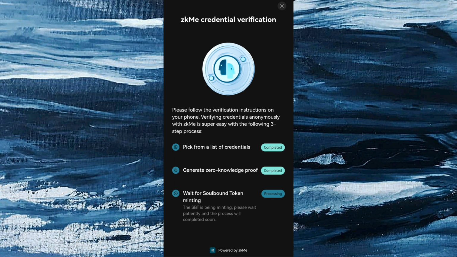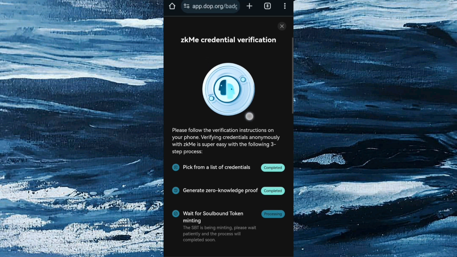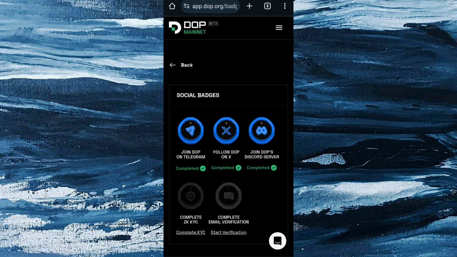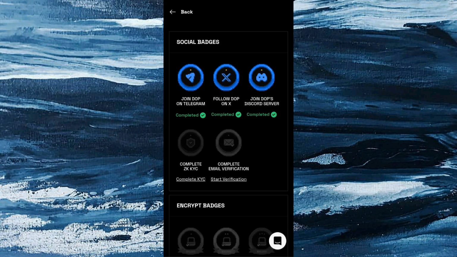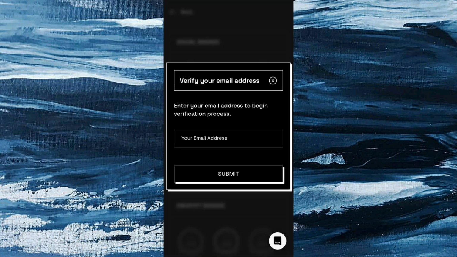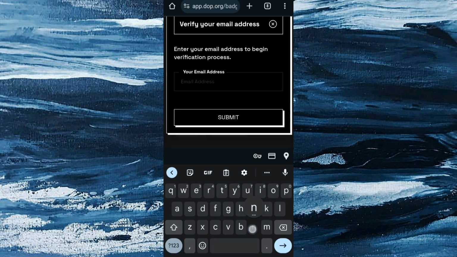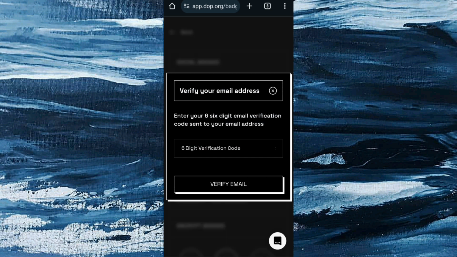Okay, let's continue from the second one. Let's continue with the second one, then we are going to come back later to check whether the process has finished. The other one is to start verification. Complete email verification. I'm going to click on this complete email verification, enter my email right here, and submit it.